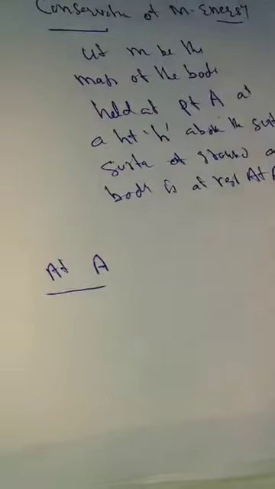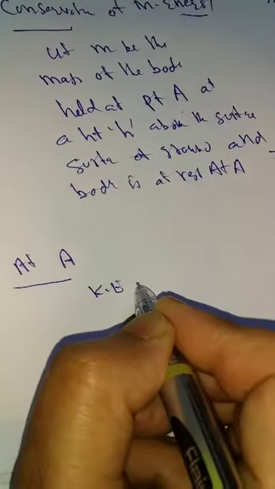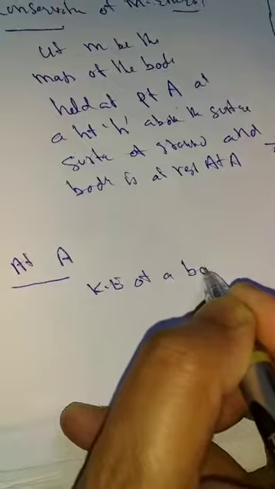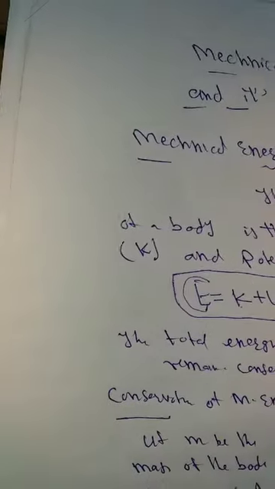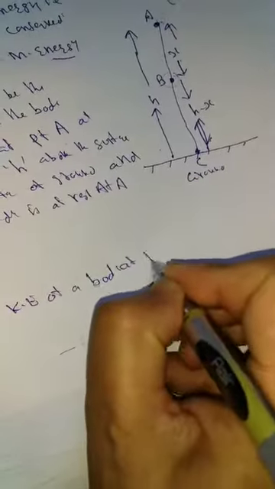At A, so kinetic energy of a body. It has some energy. That means when we have changed the position of the body, it has energy. What is the kinetic energy of a body at point A?